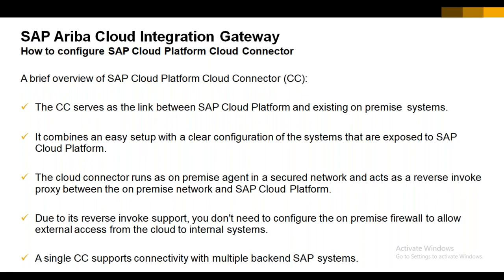Now in your business scenario, you are going to integrate your on-premise solutions to the cloud solutions, right? That means you have two different platforms: one platform is your cloud and the second platform is your on-premise. Both are totally different. So how do we link this on-premise to the cloud, or from the cloud to the on-premise? Whenever we have to link any cloud solution to the on-premise, this is not the case only with Ariba.